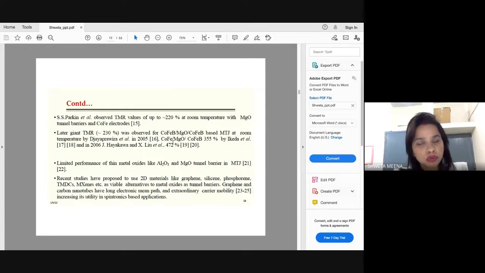So there was a transition of materials from these oxides. These are generally oxide based materials, so the tunnel barriers made of these were oxide based. There was a transition from these materials to 2D materials.